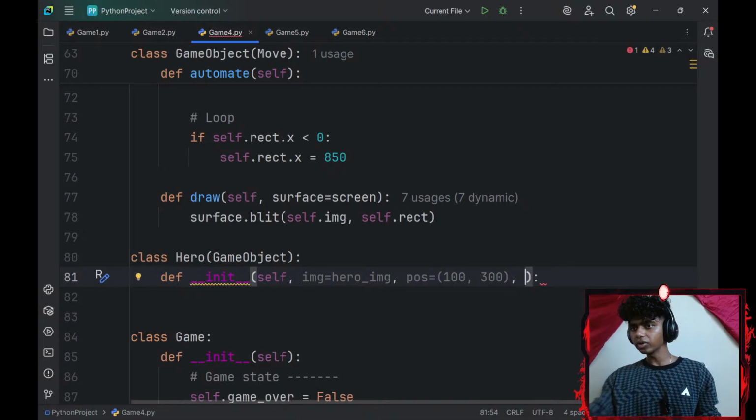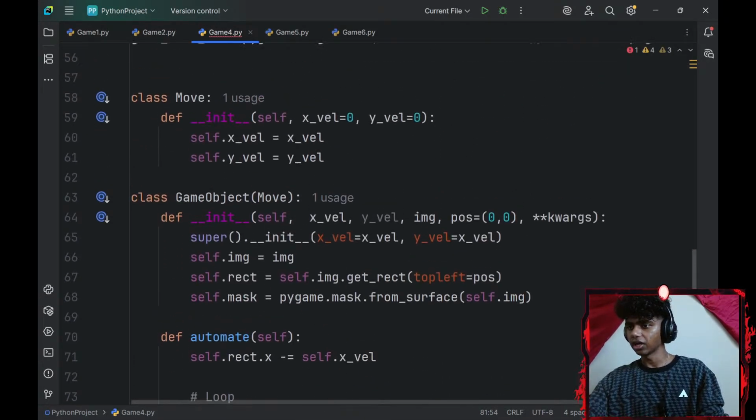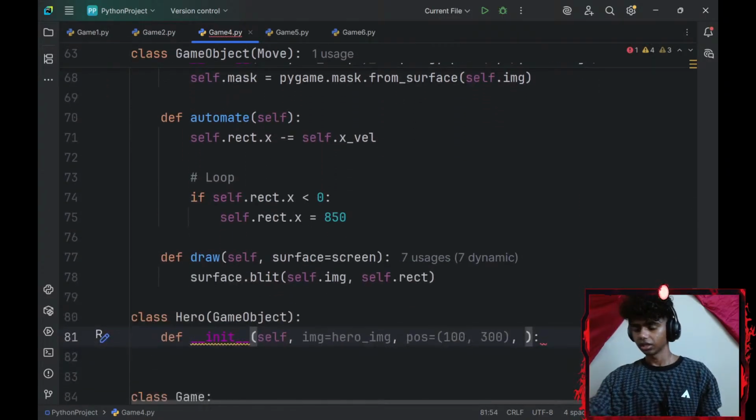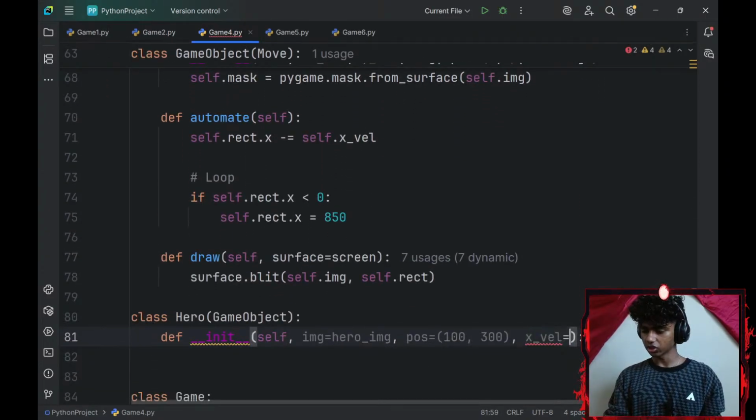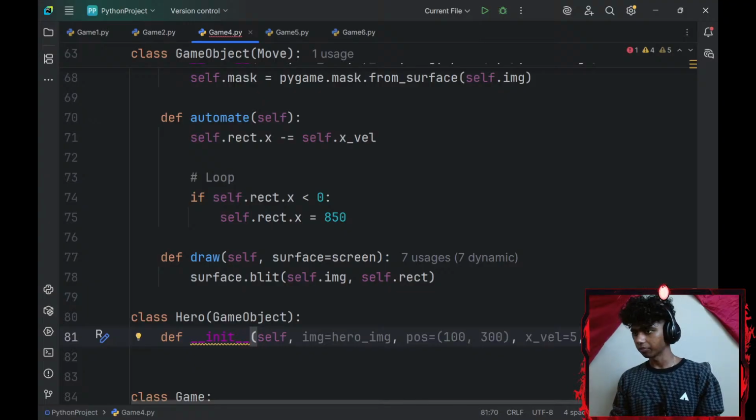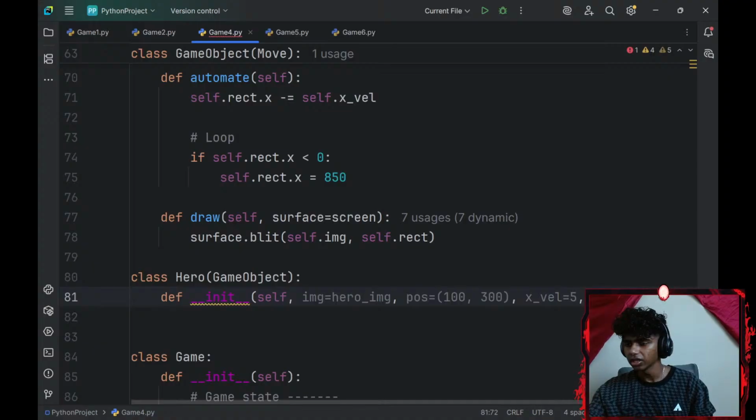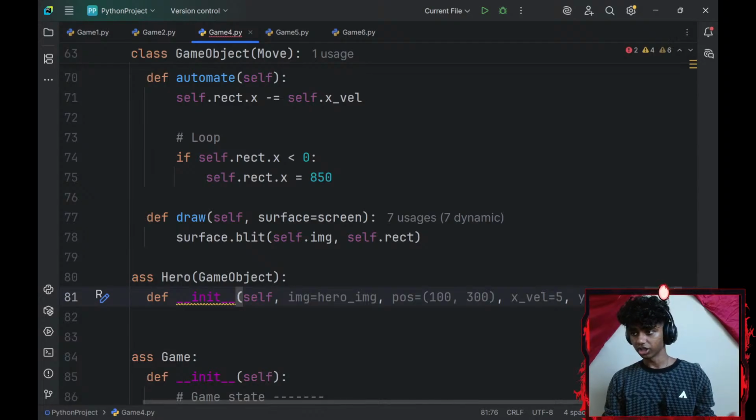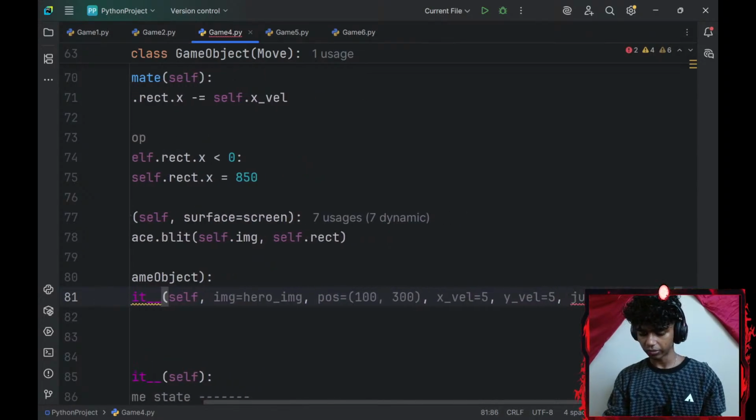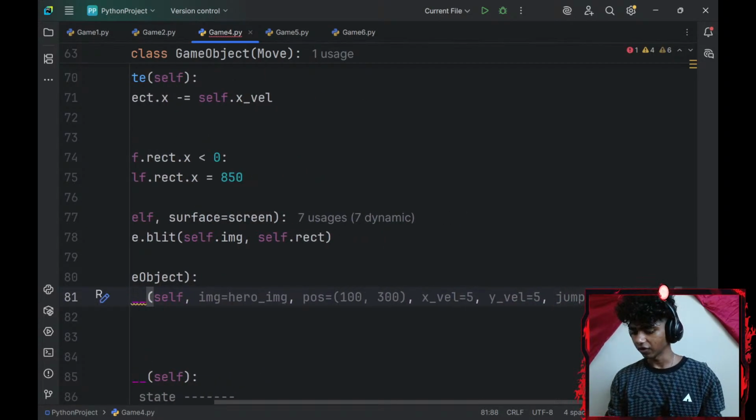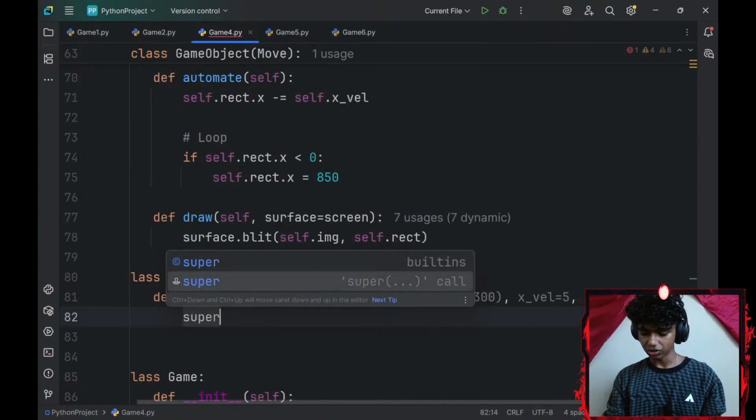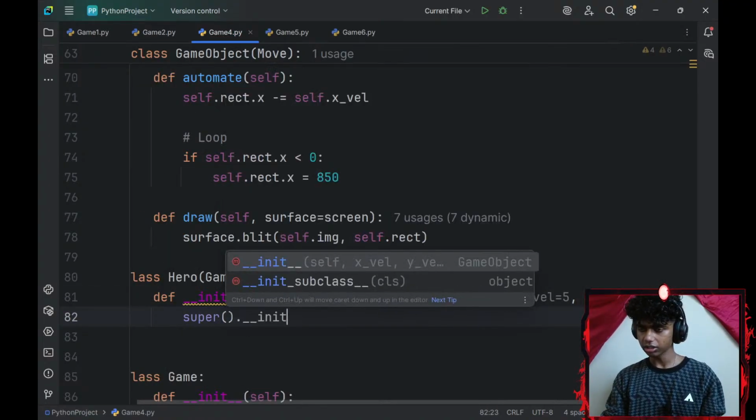Okay, and then I would need, let's see, what all do I need? I need an x-axis velocity, y-axis velocity. Okay, let me go with x-axis_velocity, which is going to be equal to 5 pixels per frame. A y-axis_velocity, which is going to be equal to 5 pixels per frame as well. I would need a jump strength kwarg as well, so jump_strength, which is going to be equal to -5.